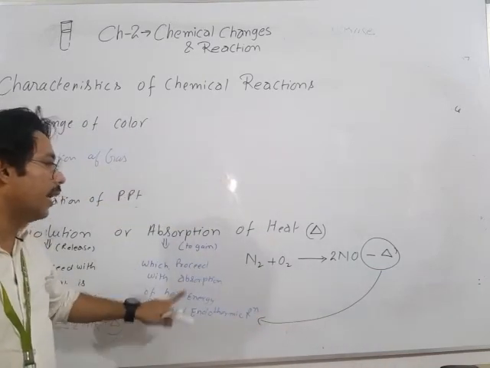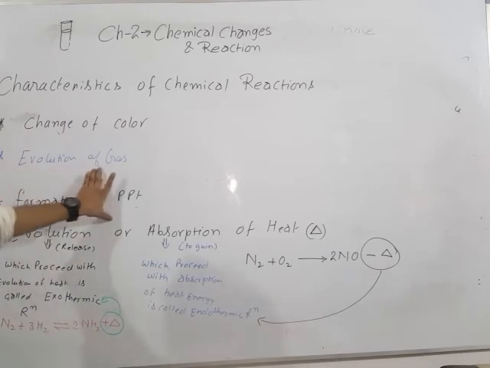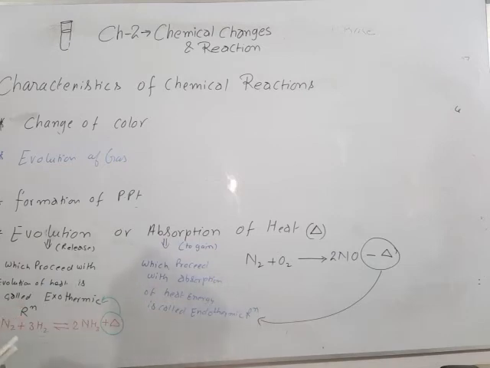Endothermic. It means absorption of heat. So here are some characteristics of chemical reaction through which we can identify that the reaction is performed: change of color, evolution of gas, formation of precipitate, and evolution or absorption of heat. Okay, I hope that it is clear to all of you.